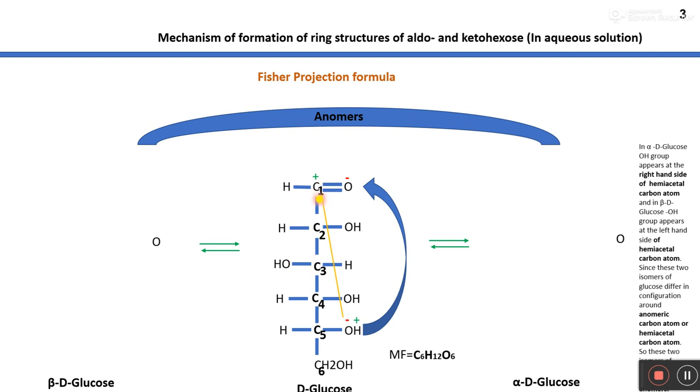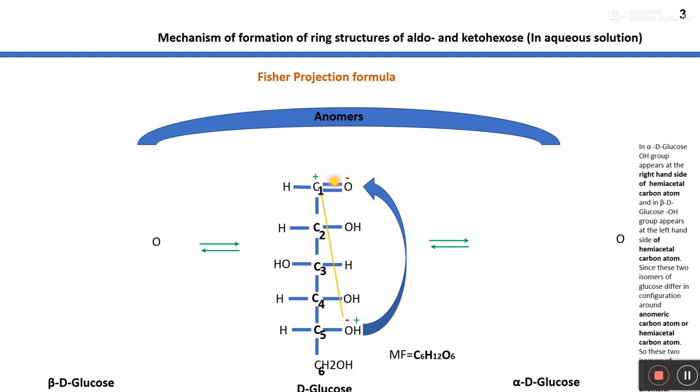Here at C1, oxygen is more electronegative, that's why it has a partial negative charge, and carbon has a partial positive charge. Similarly at the carbon 5 position, oxygen has a partial negative charge and hydrogen has a partial positive charge. So due to this charge distribution, this oxygen interacts with this carbon atom and this hydrogen interacts with this oxygen atom.